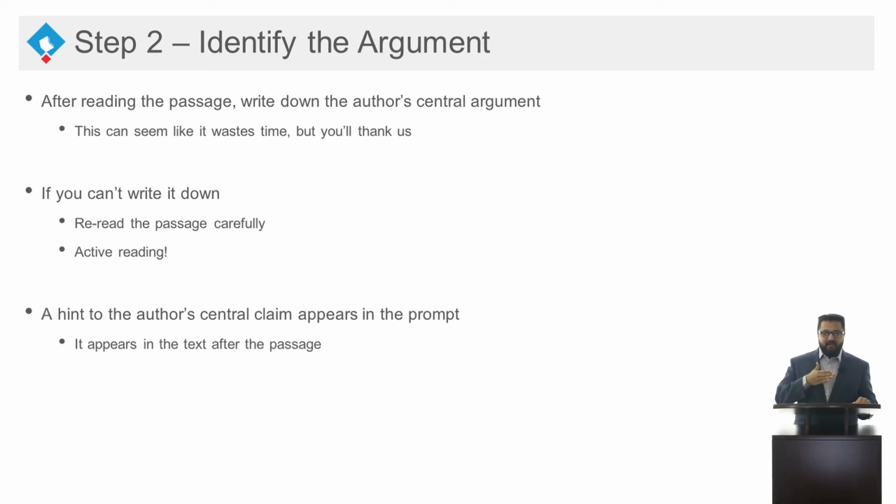And trust me, you'll thank me when you do this, because you want to make sure that the idea you got out of the passage, as soon as you read the passage, is the same as the central idea they expect you to understand. And if you can't write it down, take a look at the blurb that comes in after the passage. It actually tells you what the author's central claim was. And if yours matches that, great, you're in fantastic shape. You understood it exactly as they intended you to.